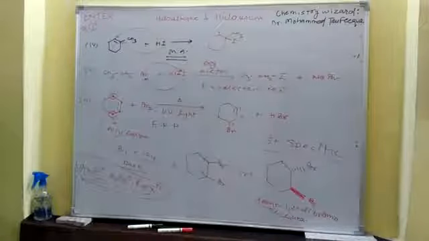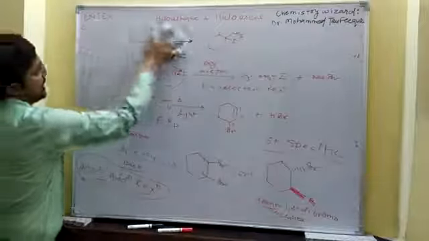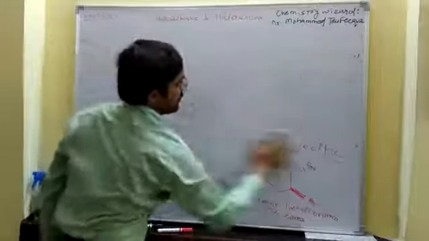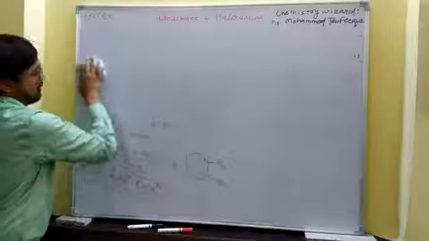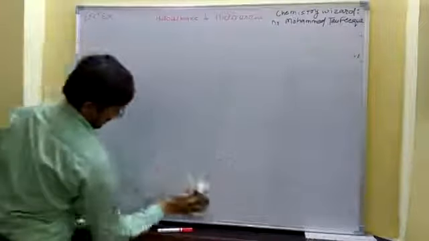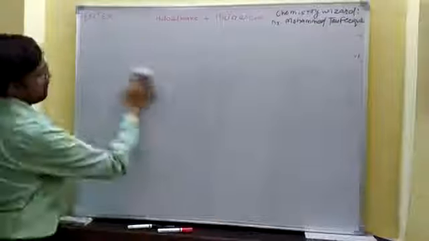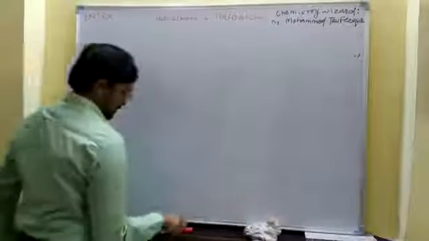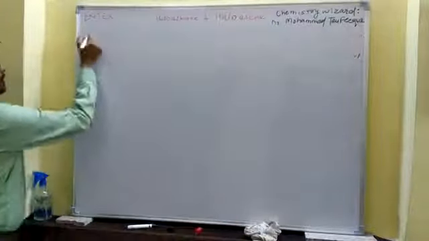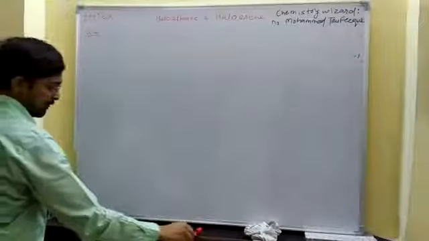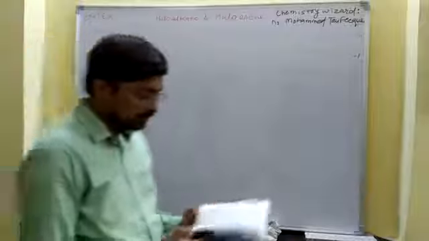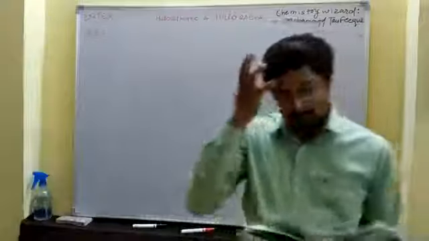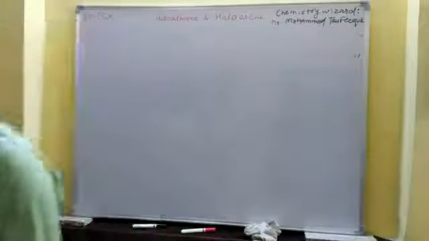Take a screenshot so you can note it down later. Now moving toward the next question. Next in-text question, question number 6. Question 6 of the in-text questions: arrange each set of compounds in order of their increasing boiling point.